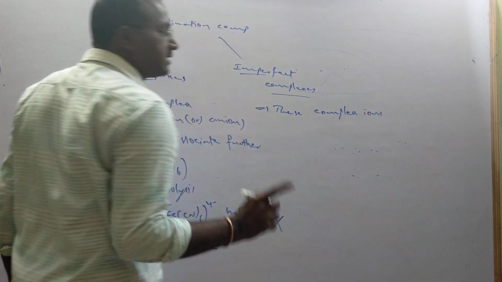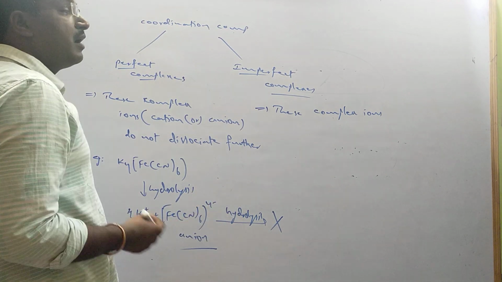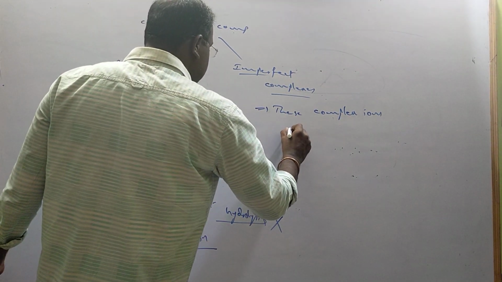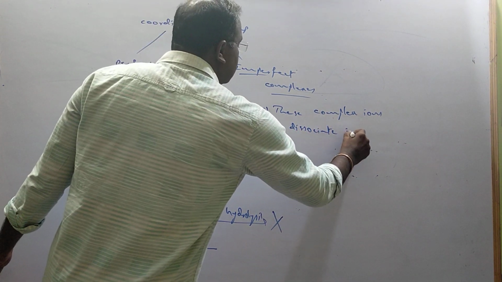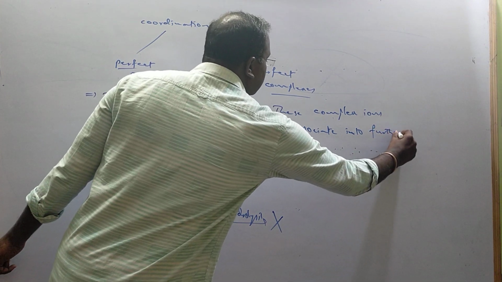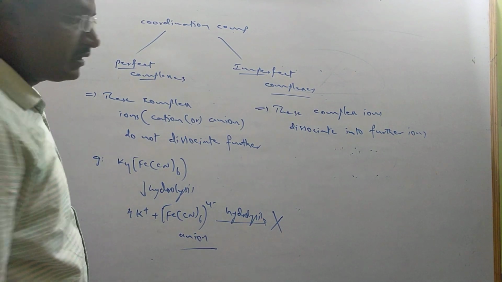No doubt that complex ion is formed by dative bonds, coordinate covalent bonds, but they are further converted into ions. These complex ions dissociate into further ions.